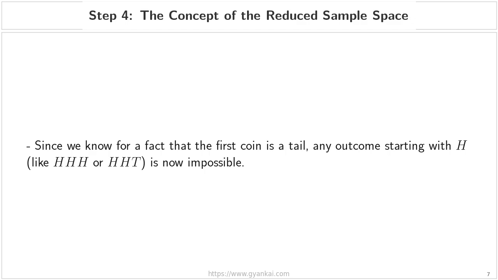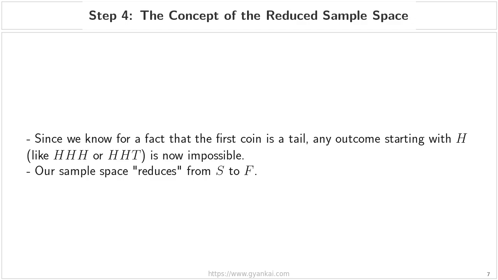Step 4. The concept of the reduced sample space. Now, let's bring everything together to see the magic of the reduced sample space. Remember in the previous slide, we identified event F as the condition where the first coin shows a tail. Because we are now certain that this event has already occurred, we can immediately discard any outcomes from our original list that don't fit this description. For instance, any outcome starting with a head, such as head head head or head head tail, is now impossible. This is the core of our lesson. Our universe of possibilities has effectively shrunk.